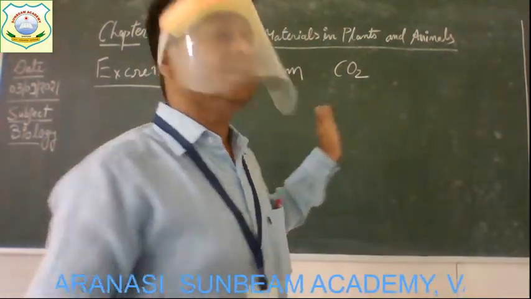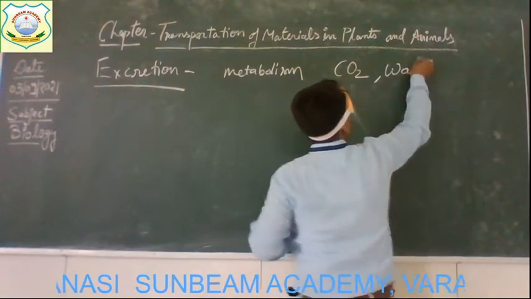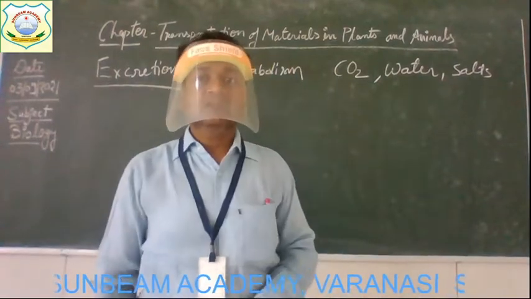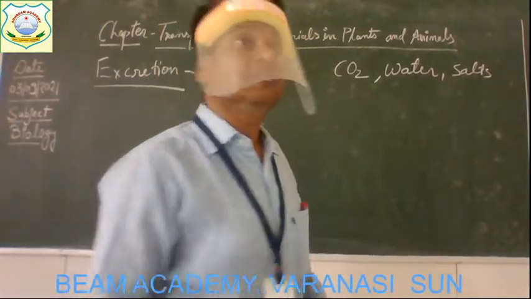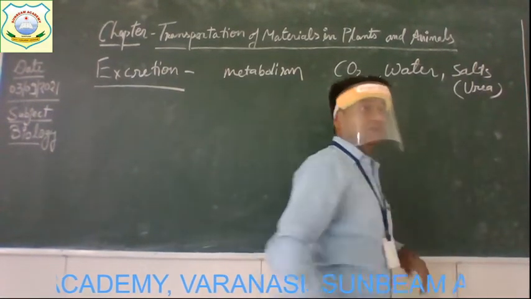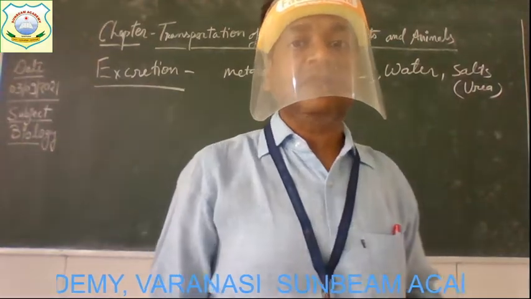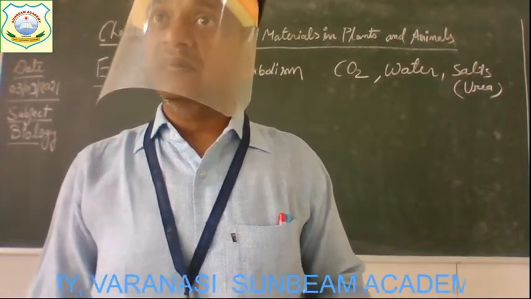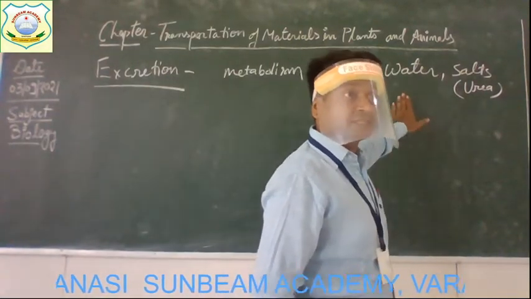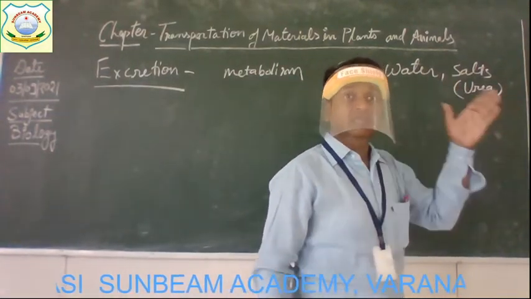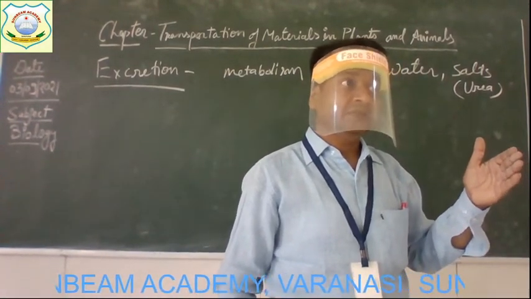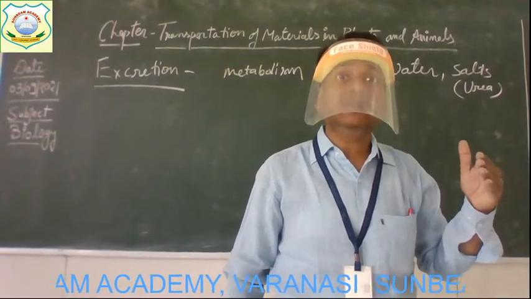So carbon dioxide is produced, water is produced, and some kinds of salts, especially urea salts, are produced as waste material. Clear? Understood? So these are the names of the waste products which are formed during the chemical reactions in the cells, at the time of cellular respiration.